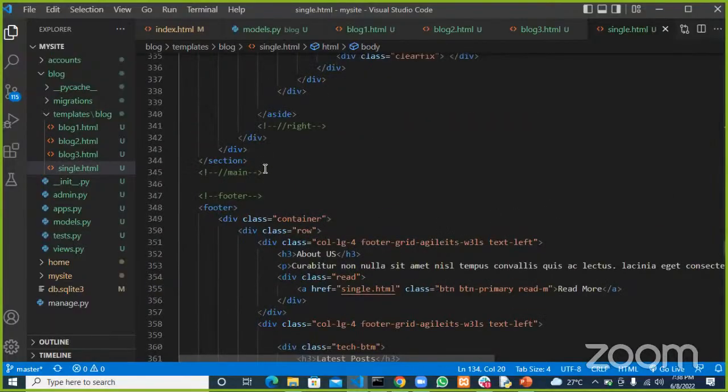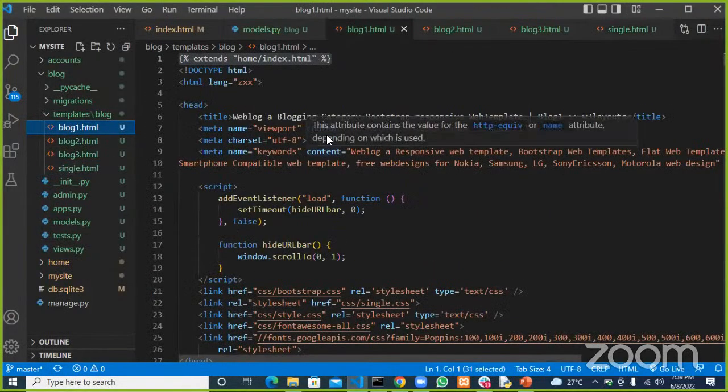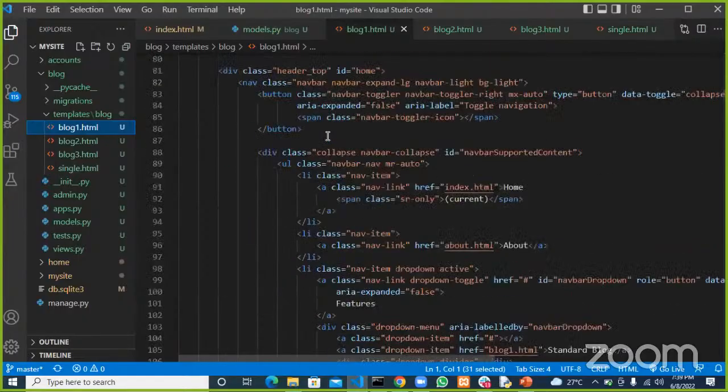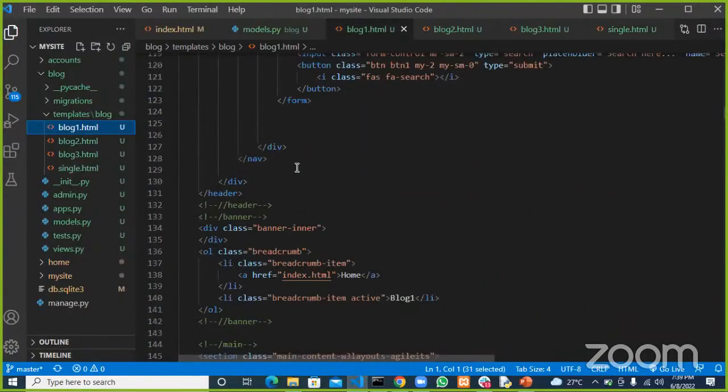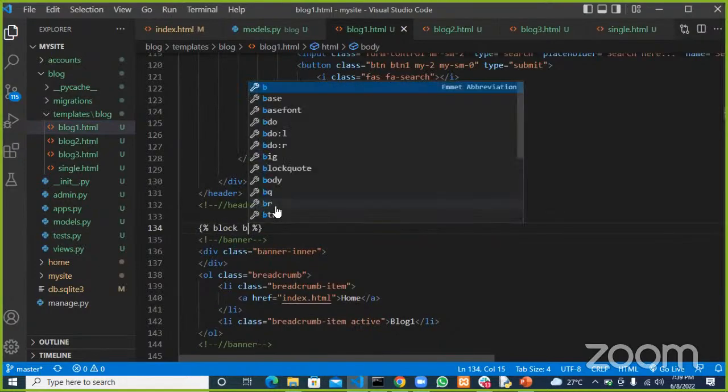For the footer, end blog body. We'll do it for the other ones as well, with the header, blog body.